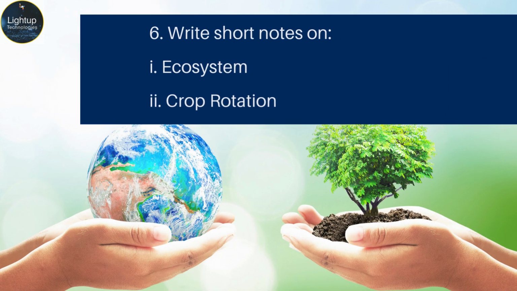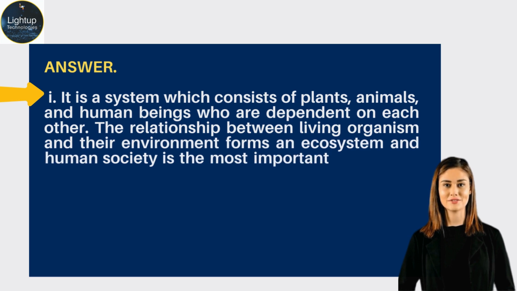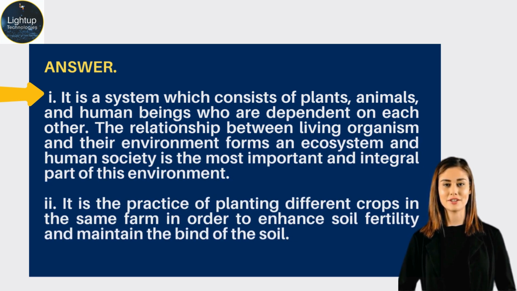Write short notes on 1. Ecosystem. 2. Crop rotation. Answer. 1. It is a system which consists of plants, animals, and human beings who are dependent on each other. The relationship between living organisms and their environment forms an ecosystem, and human society is the most important and integral part of this environment. 2. It is a practice of planting different crops in the same farm in order to enhance soil fertility and maintain the bind of the soil.